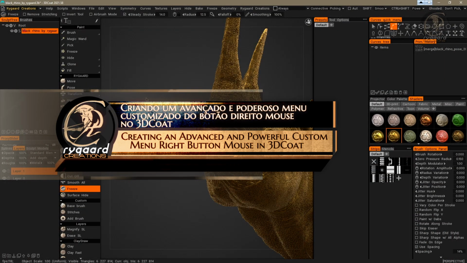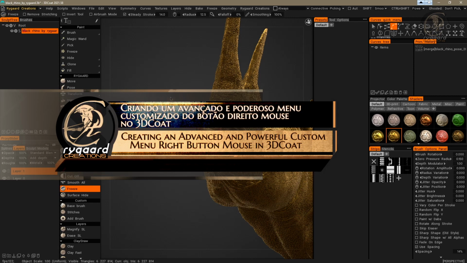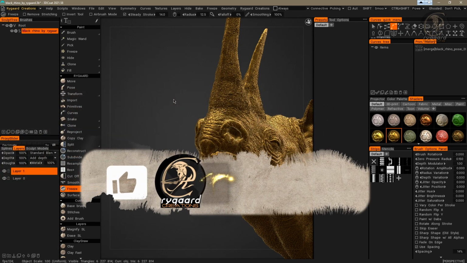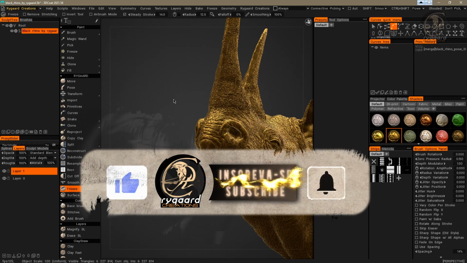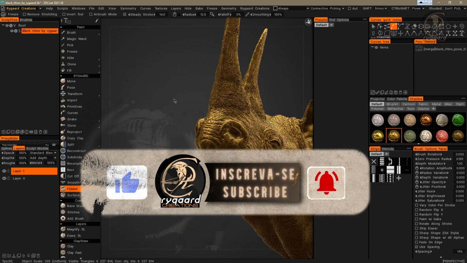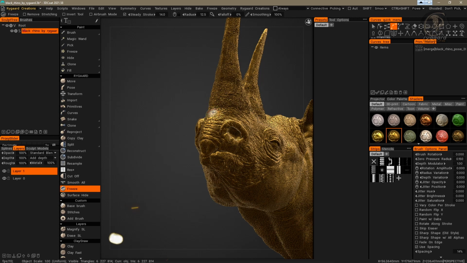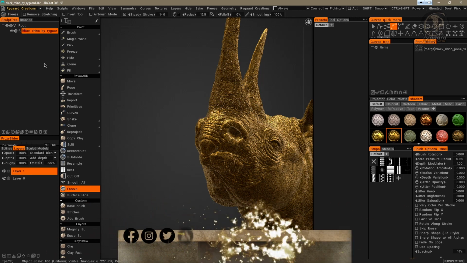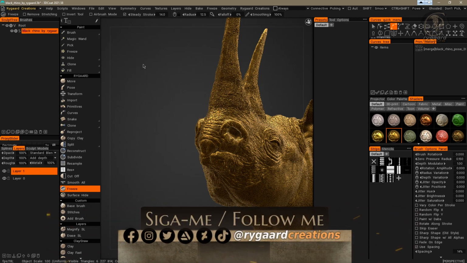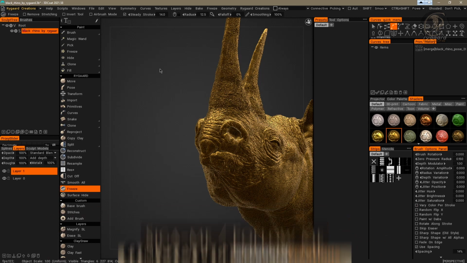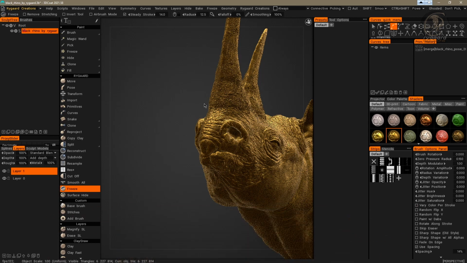In this video, I will show you an amazing secret in 3DCoat. How to create a fantastic and advanced custom right-click menu in the Rygaard Creations custom room. Yeah, that's right.